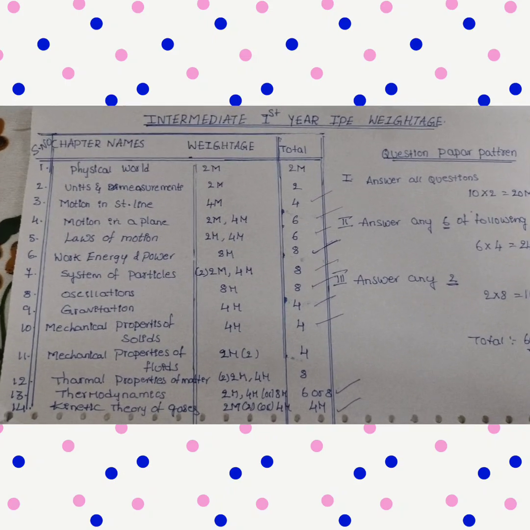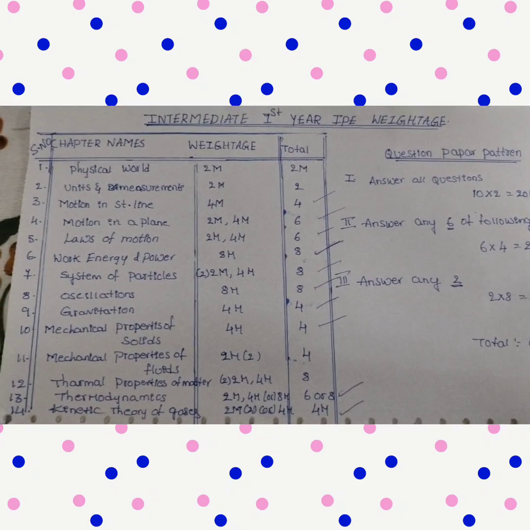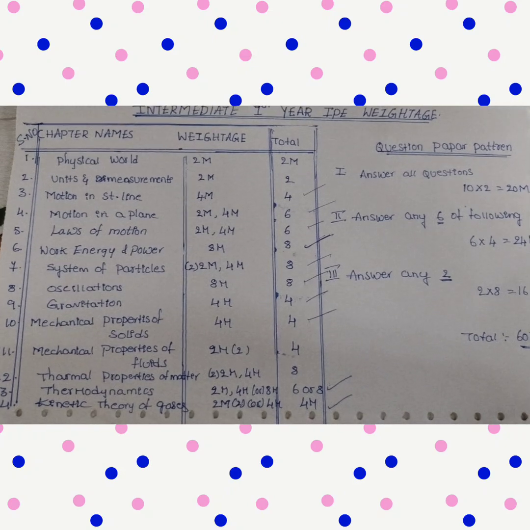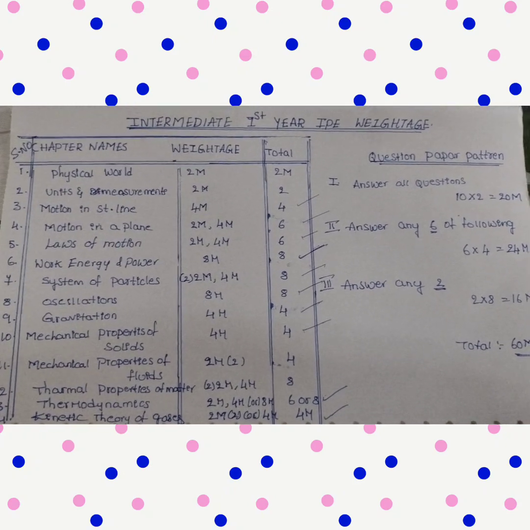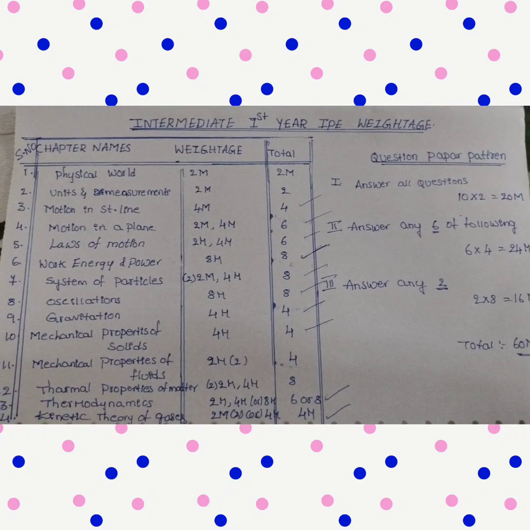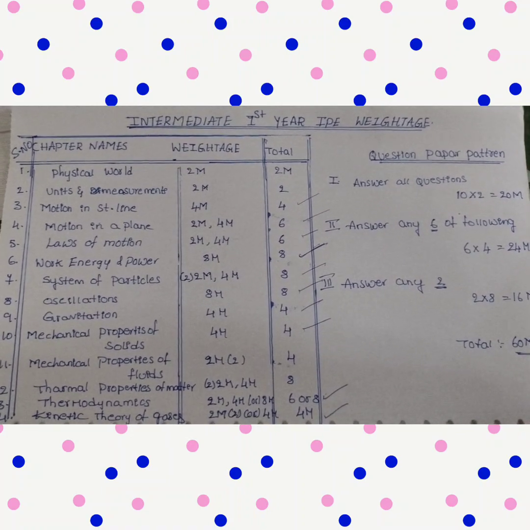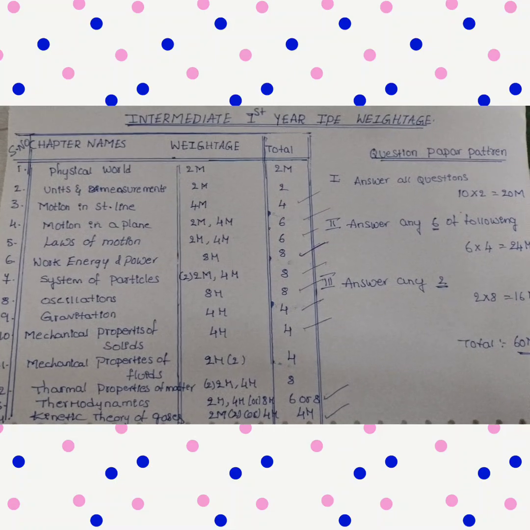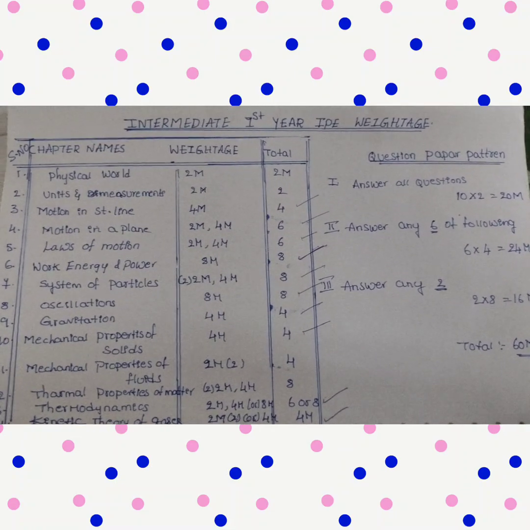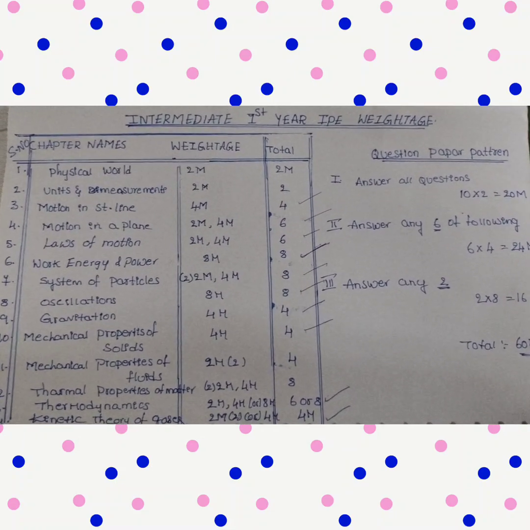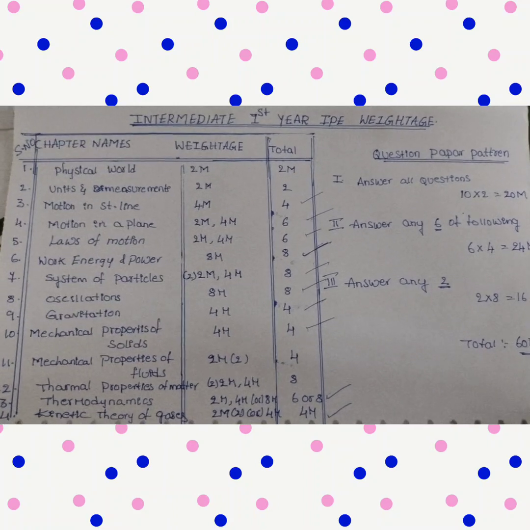So, logical reading is very important. Blindly don't read each and every question. Logical reading is very, very important. Then only you will get 60 out of 60 in our public examination. And it is very easy to gain 60 out of 60 in our physics. Very easy. But logical reading must be required.